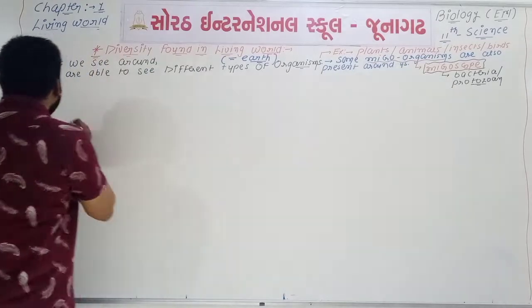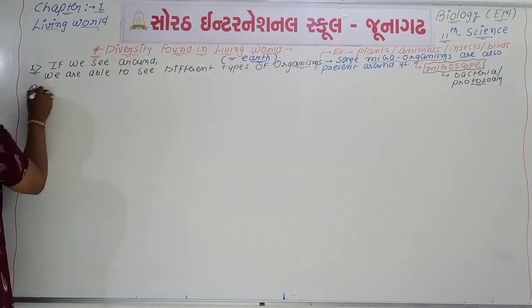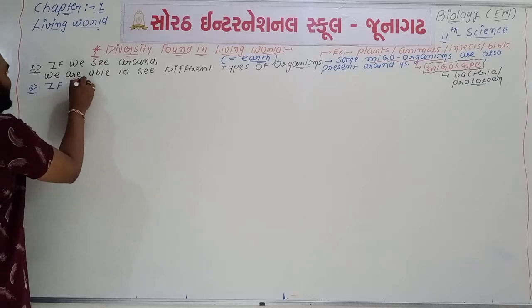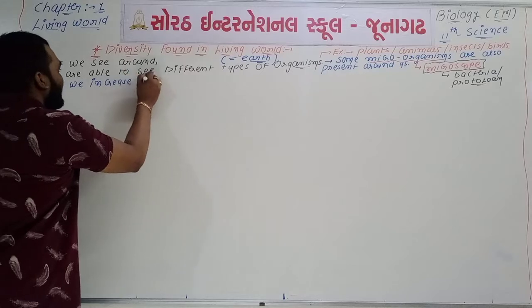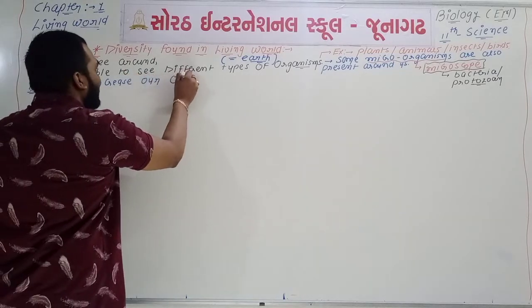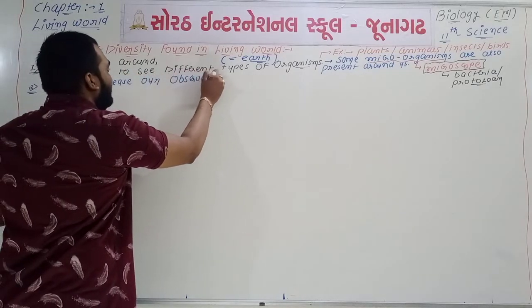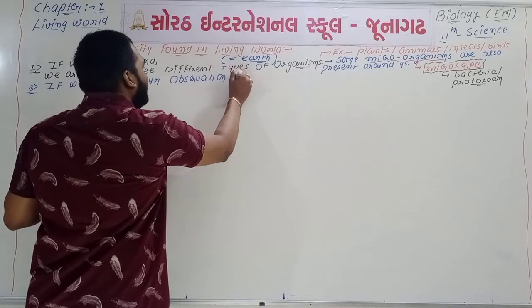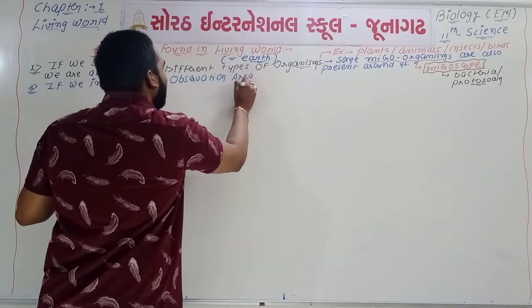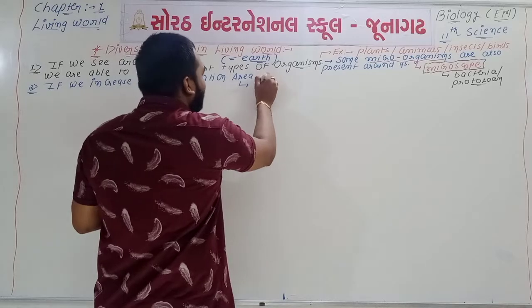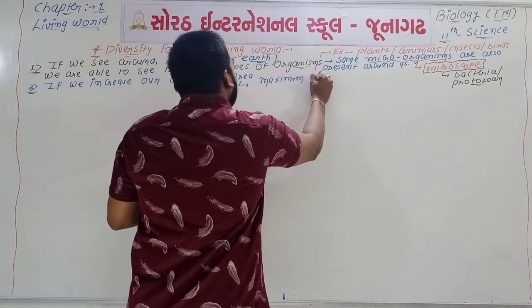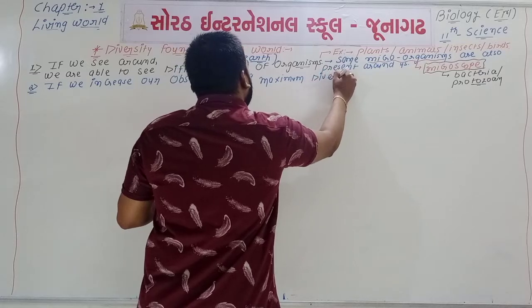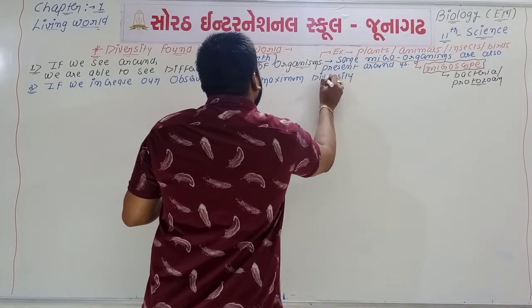Point number 2, we can say that if we increase our observation area, then we are able to observe maximum diversity.